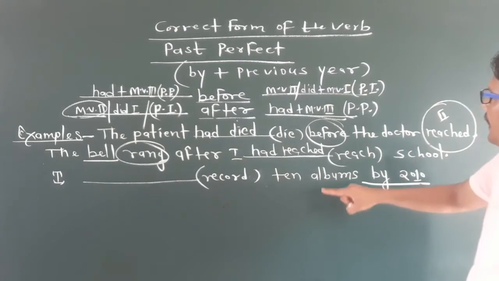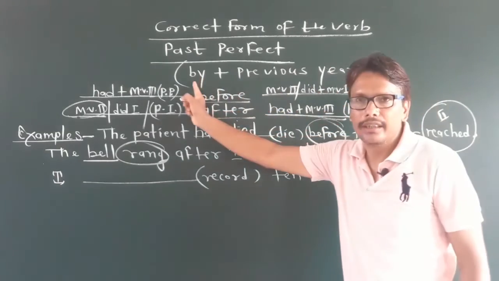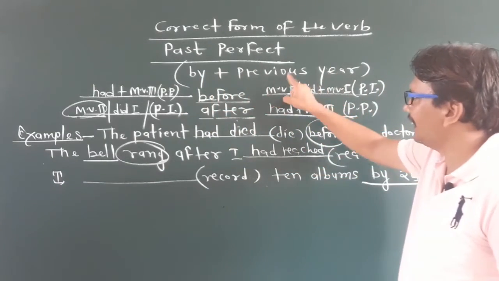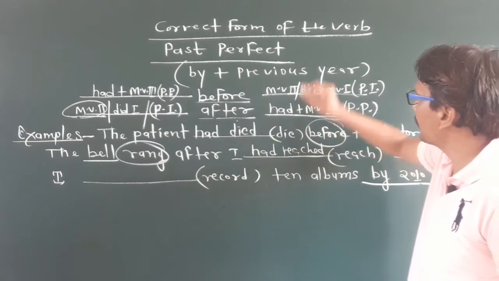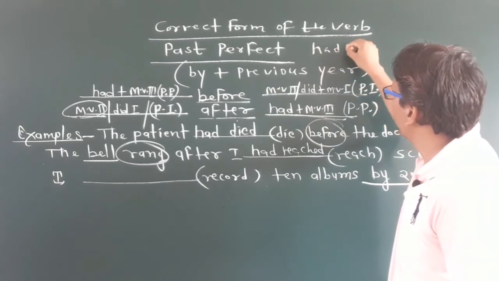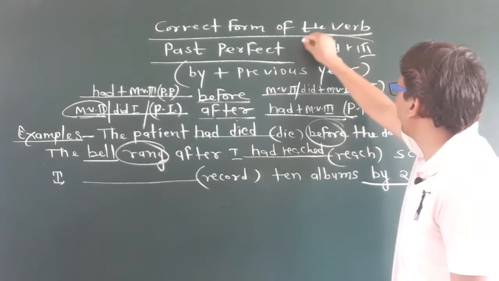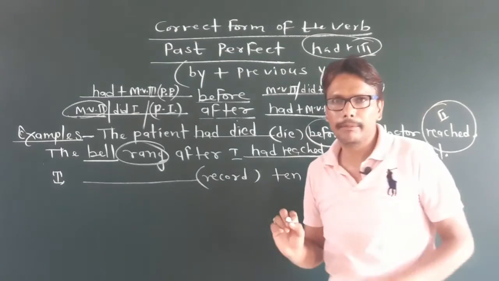If you find the "by" preposition before a previous year, then use had plus third form of the main verb.